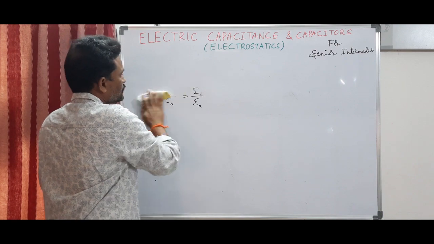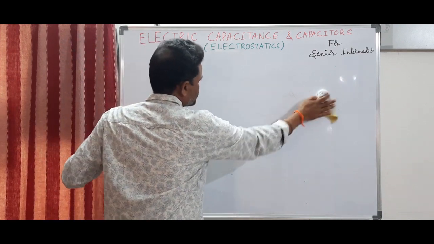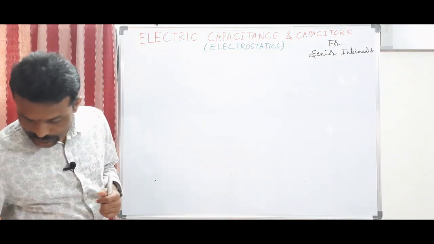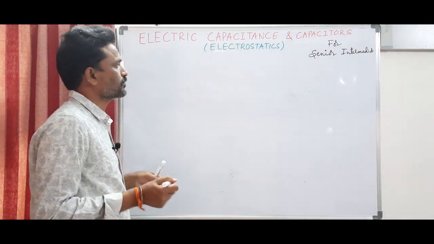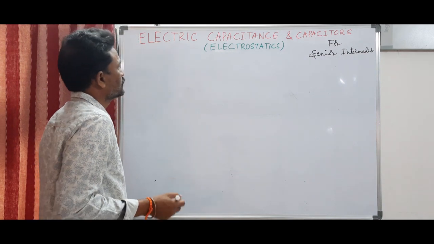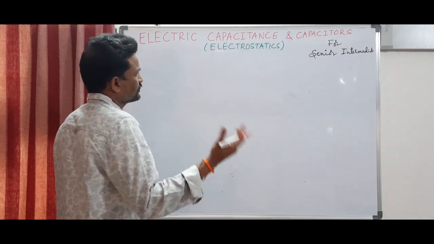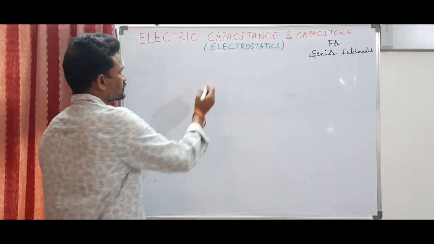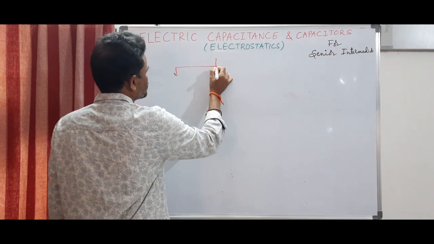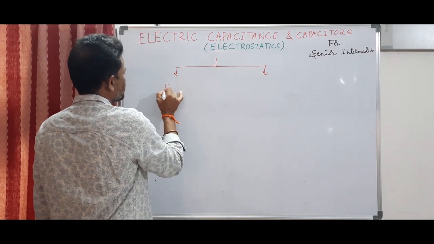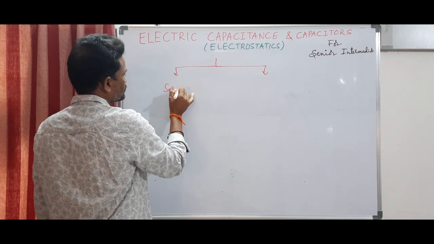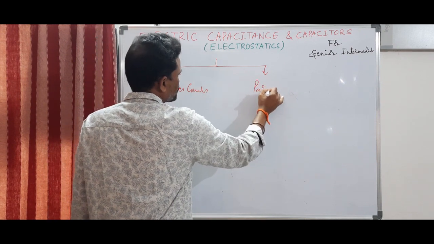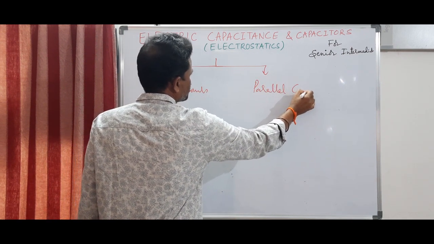Now, let us go to a new topic called combination of capacitors. So, if you have more than one capacitor, we have to group them. So, grouping of capacitors can be done in 2 ways. One is called series combination of capacitors. The other one is parallel combination of capacitors.